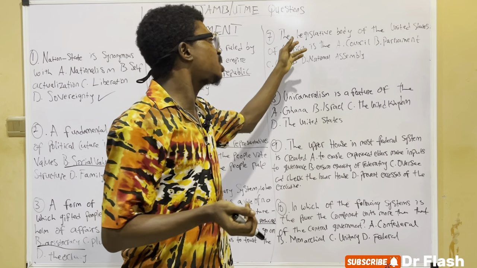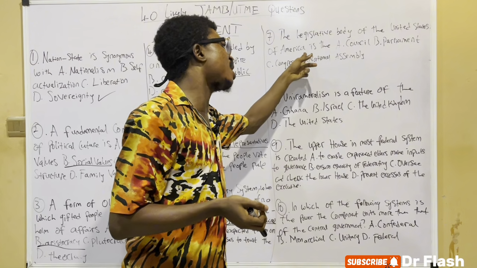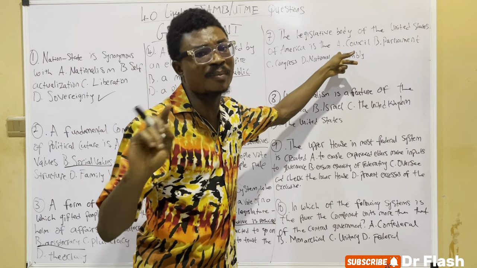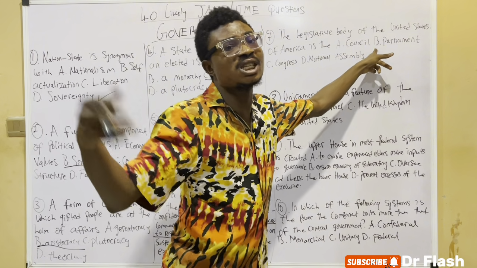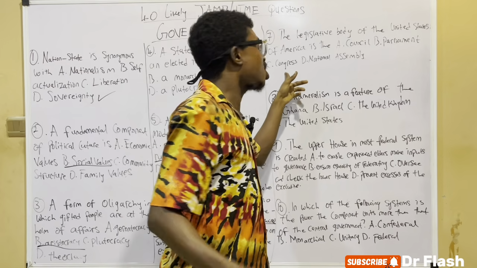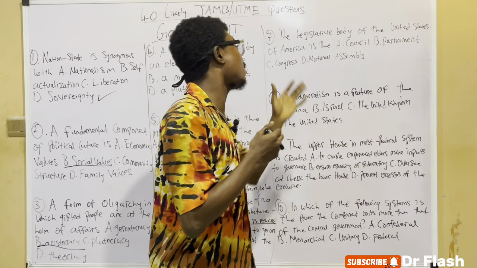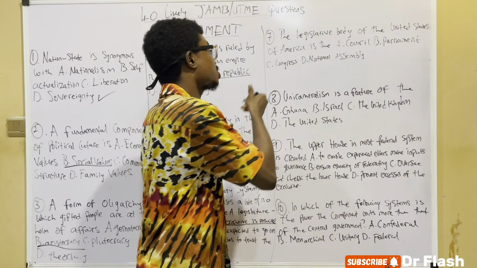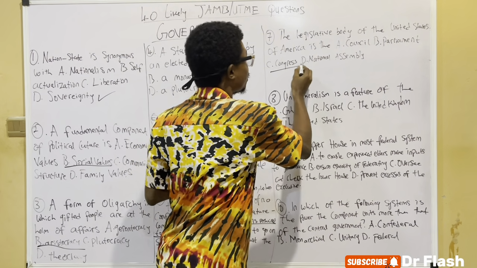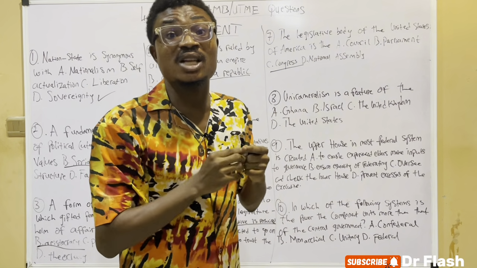But then, looking at this, the legislative body of the United States of America, is it Council? It can never be Council. Parliament is for Britain. Congress is for America. And National Assembly is for Nigeria. So we say, okay, the right answer to pick here is Congress.